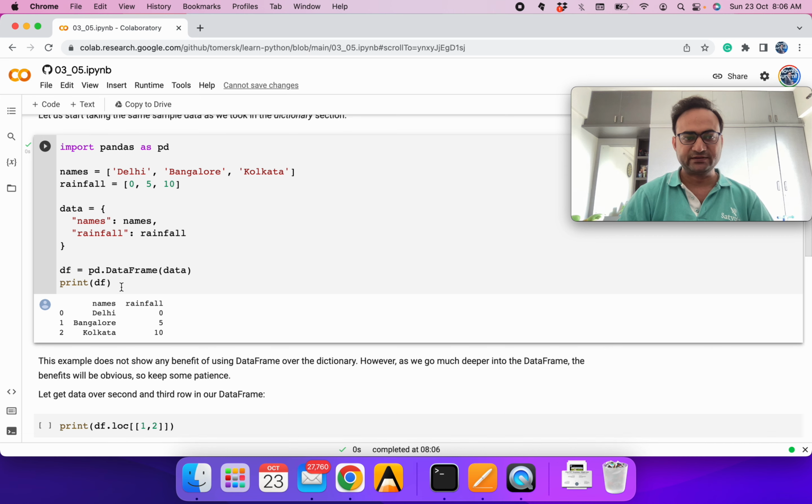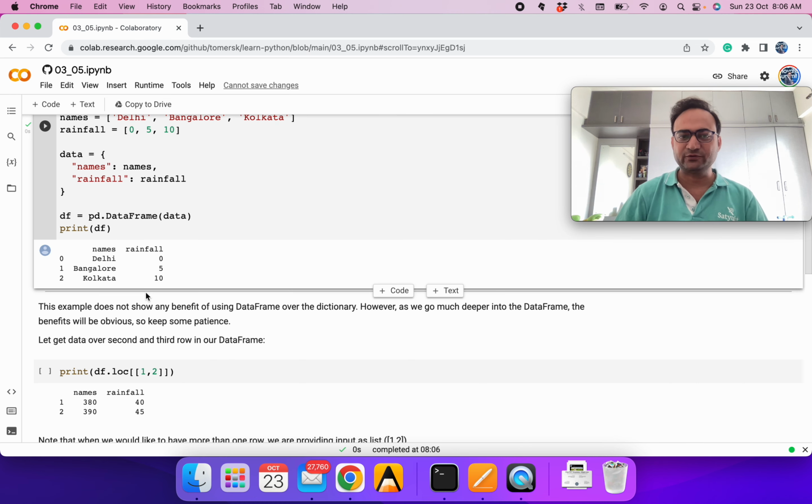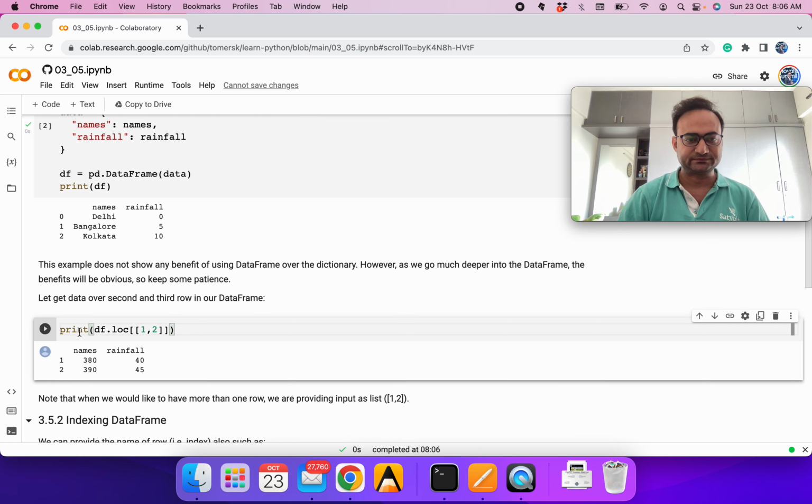You can see in the data frame the names of the cities are given and the corresponding rainfall is given. But so far it looks very similar to what we were doing in dictionary. So what is the need of the data frame? We'll go slightly more into it, and we can see how it benefits.